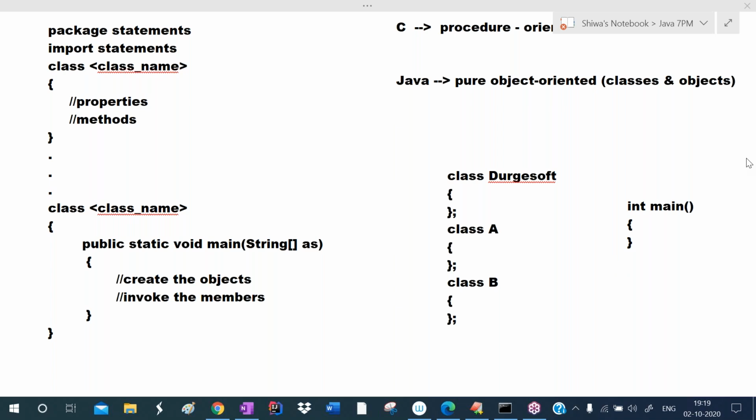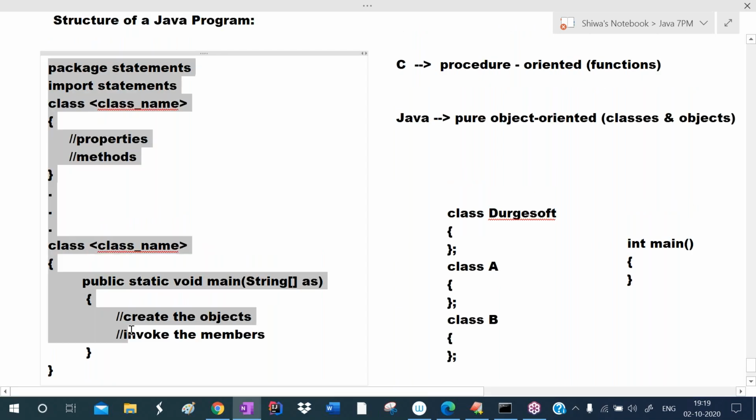So we are defining the main method inside the class. Class name cannot be the same. Class name should be unique. Class name should be different. Is it okay? Yes. See here. So this is the structure of a Java program.